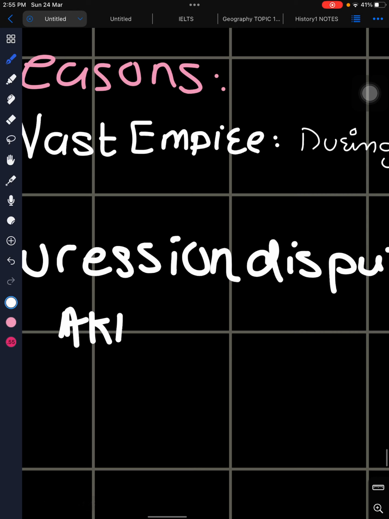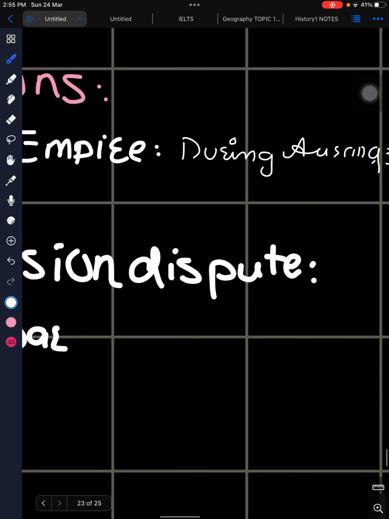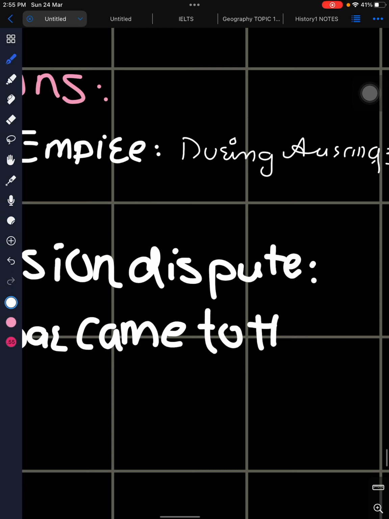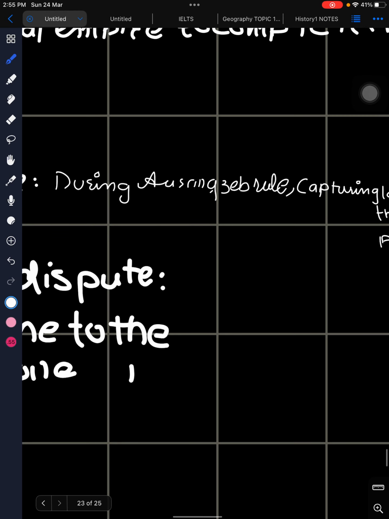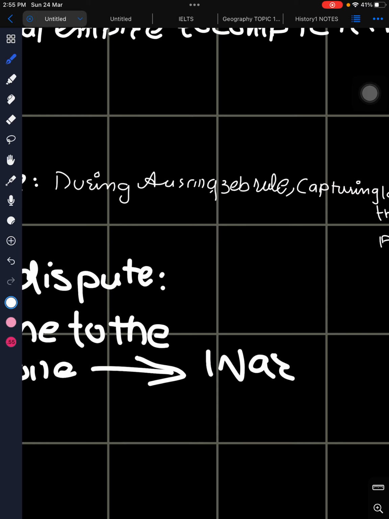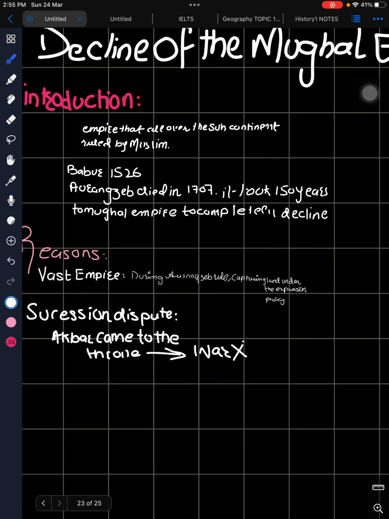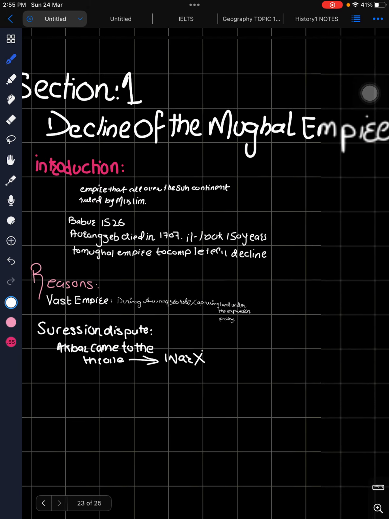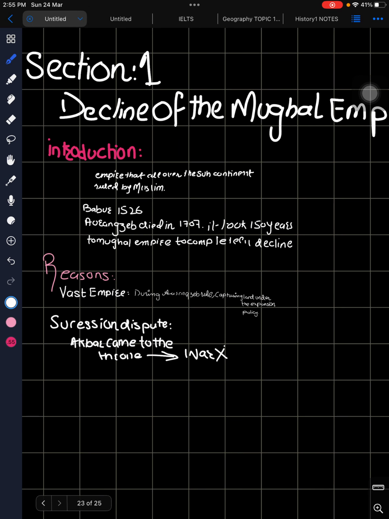Akbar came to the throne without a war or fighting. Okay, without a war, he came without a war and some fighting.